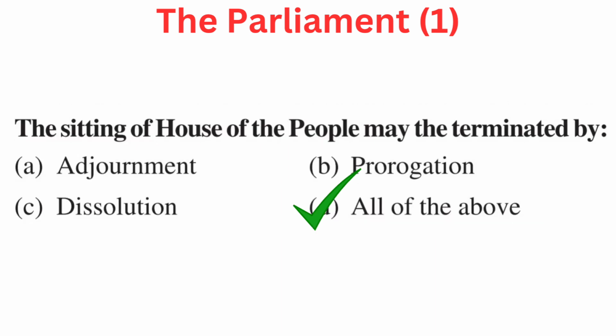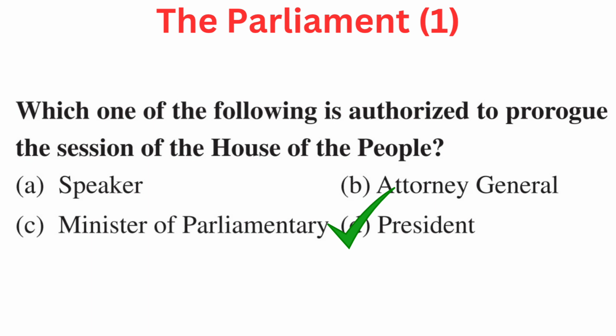20. Your question is, the sitting of House of the People may be terminated by. Your options are A. Adjournment, B. Prorogation, C. Dissolution, or D. All of the above. Right answer is D. All of the above. Adjournment, prorogation, and dissolution.